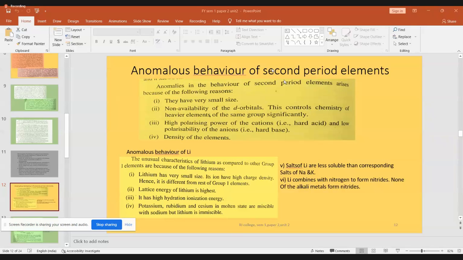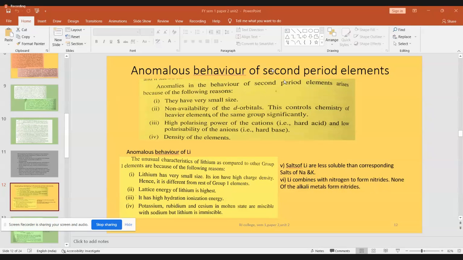Now, for cations, we express the ability of the cations to undergo polarization as their polarizing power. Similarly, when the anion is trying to polarize the cation, it is the ability of the anion to polarize the cation, so we use the word polarizability. These are the two words. When you talk with reference to the anion, it has the ability to polarize the cation. When you talk about the cation, it has the ability to get polarized. That is the polarizing power of the cation.